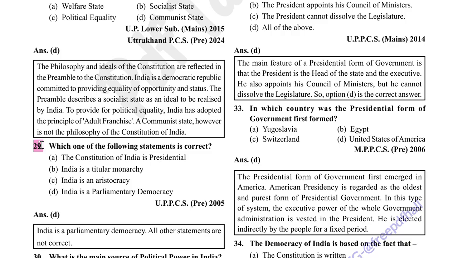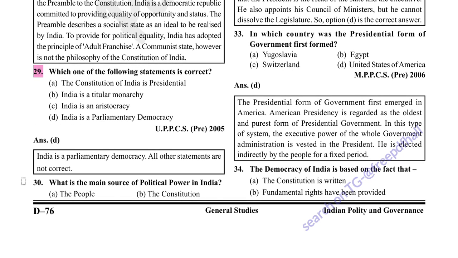Which one of the following statements is correct? India is a parliamentary democracy is correct. All other statements are incorrect.